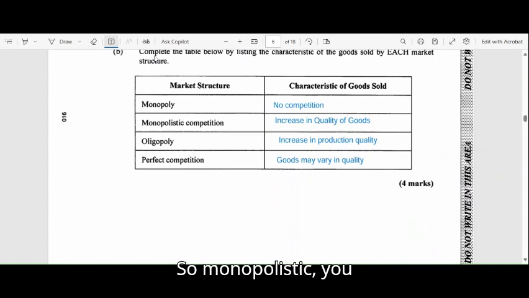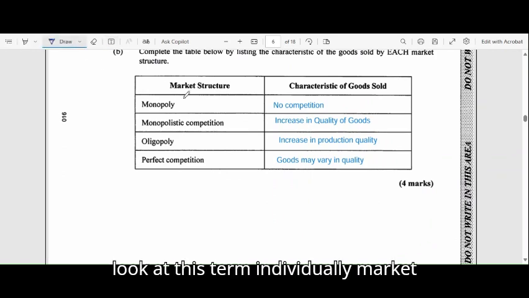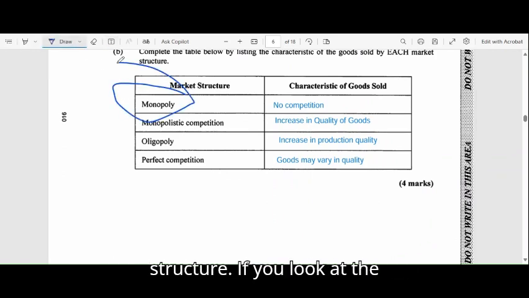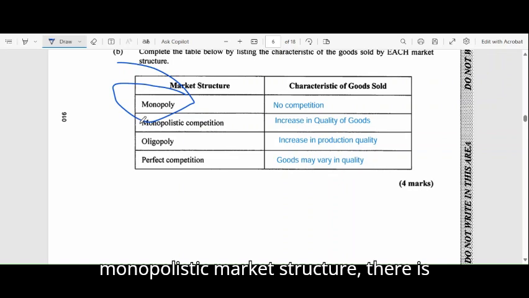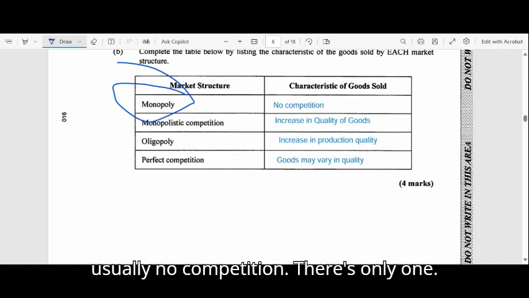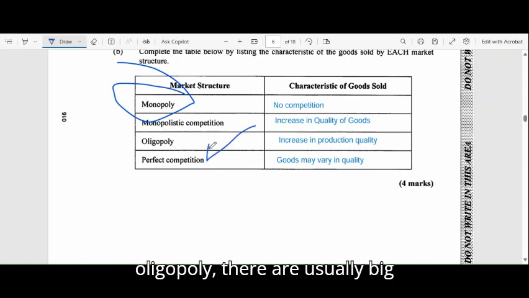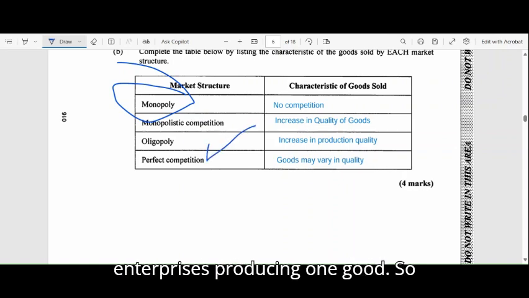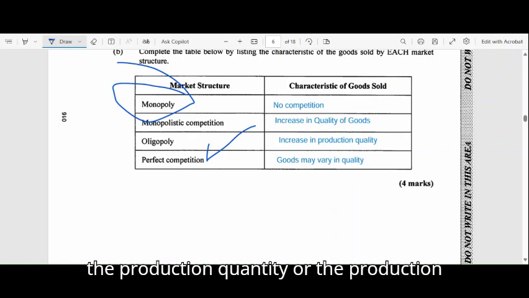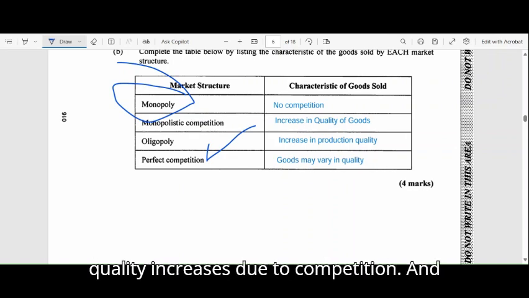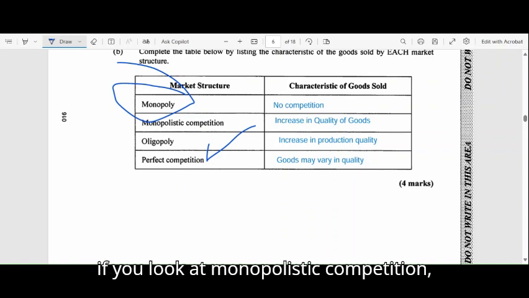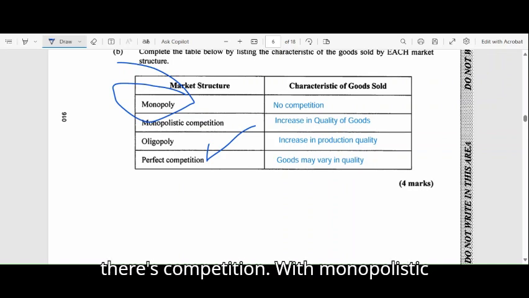So, monopolistic: you look at this term individually. Market structure. If you look at the monopolistic market structure, there is usually no competition. There's only one person producing this good. In an oligopoly, there are usually big enterprises producing one good, so the production quantity or quality increases due to competition.